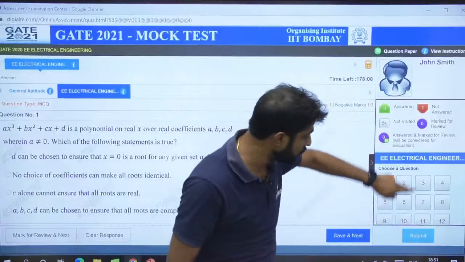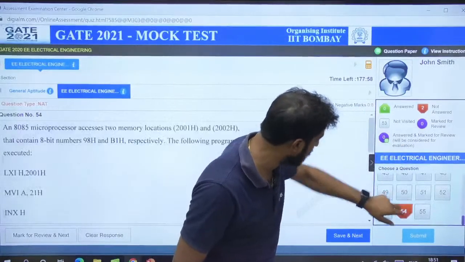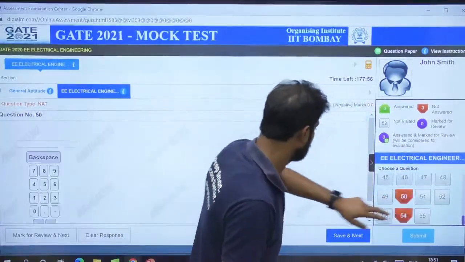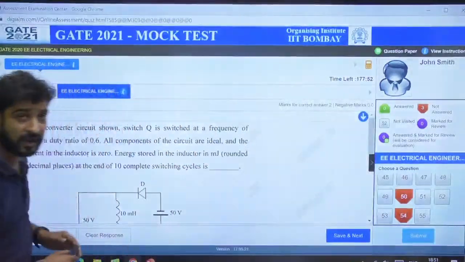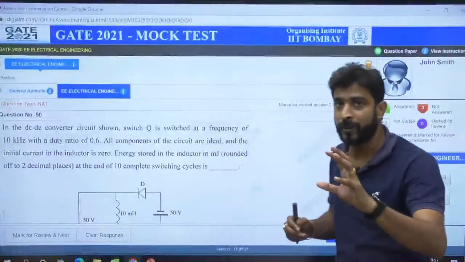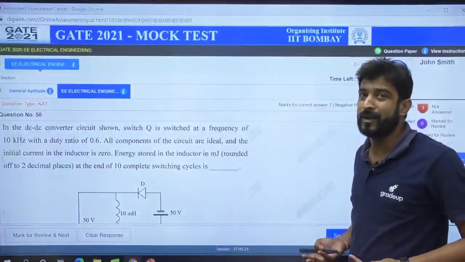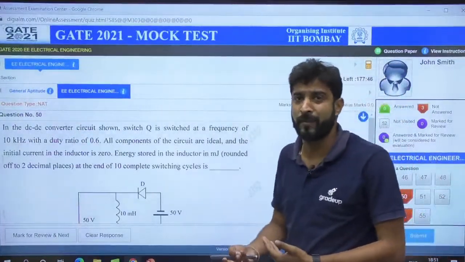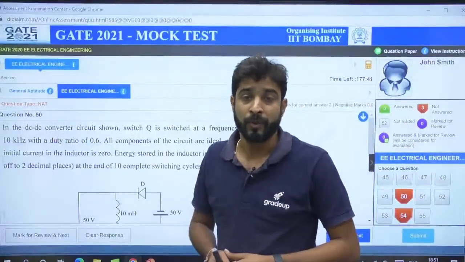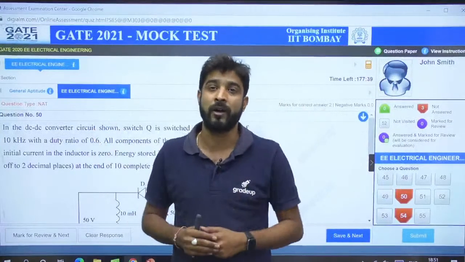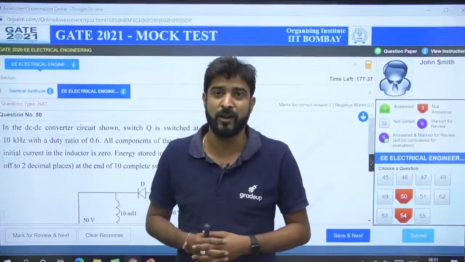In a NAT type question, suppose we pick up a NAT type question. Everybody try to understand, because lots of people will think, sir, how will I know whether an MSQ question has negative marks or not, since MSQ is introduced for the first time. For example, everybody is saying there is no negative mark, but what if negative marking happens in the main exam?